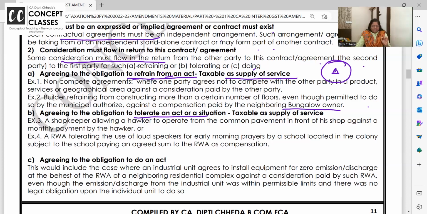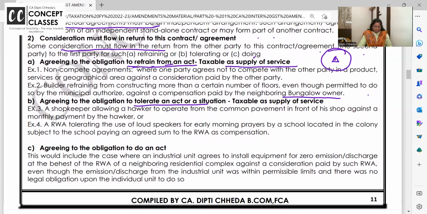Is this a supply of service? Indirectly make up the rent only. Yeah, not exactly rental agreement, but वैसे ही है. So it is taxable. A shopkeeper allowing a hawker to operate from the common pavement in front of his shop against a monthly payment. Because if the people who are having to come tea, they will come. So I'm getting business also, and the hawker is paying me a fixed amount. So I'm allowing. I don't know how many of you have seen outside the apartments. You see iron people are there, and then they say, ठीक है बाहर वालों से कितना भी लो, apartment वालों से इतना ही पैसे लेना. Like that, they do some agreements.